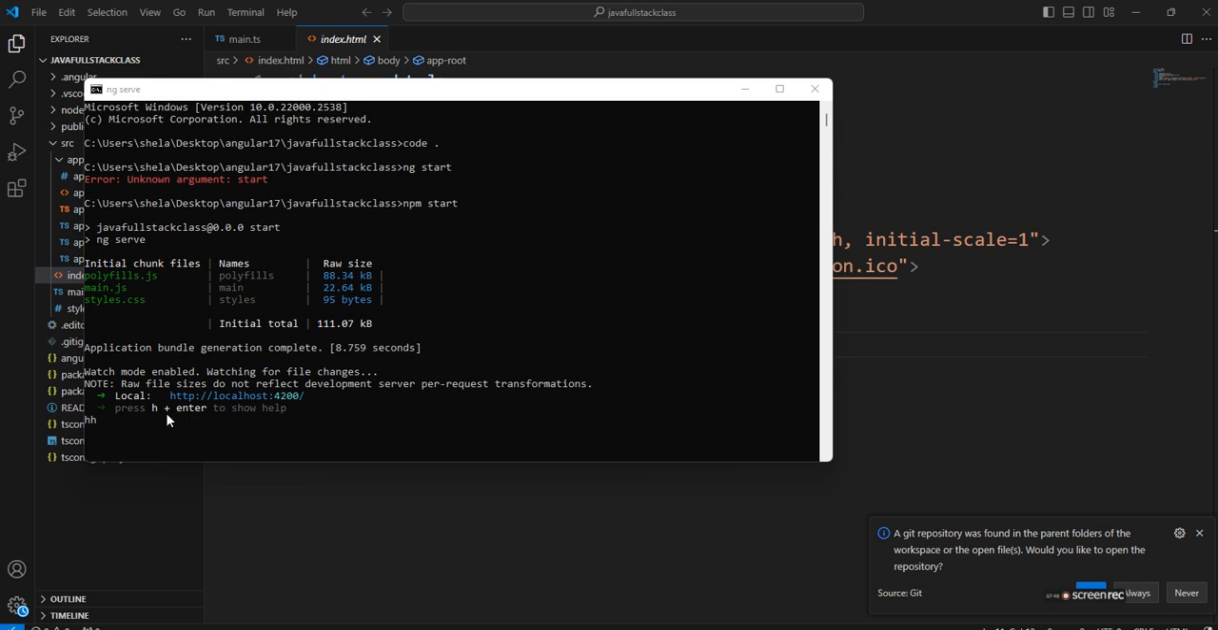Now I am putting the npm start, so you can execute it directly at http localhost 4200. I am opening the browser.